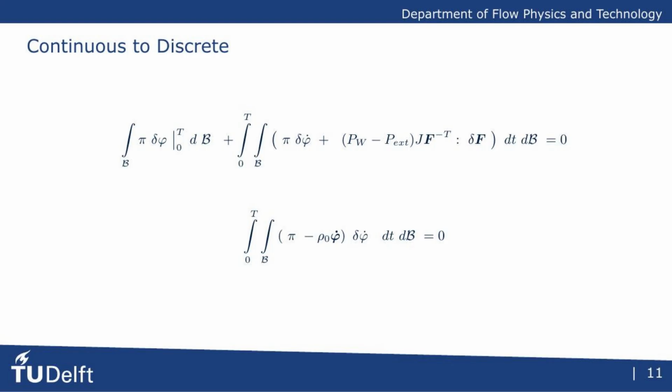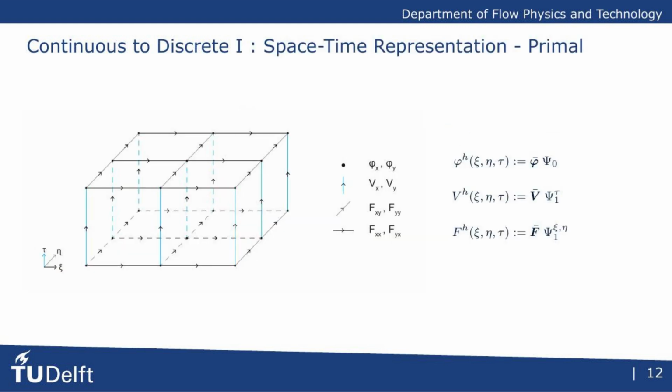Now that we have established the complete continuous weak formulation of our equations, the next step is to translate this system into a discrete form that a computer can solve. We achieve this by constructing a structure-preserving numerical method known as the Mimetic spectral element method. This technique draws upon powerful ideas from differential geometry and algebraic topology to faithfully translate continuous physics into a discrete system. We treat time as another dimension, creating this space-time element.